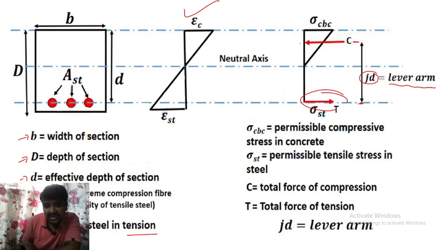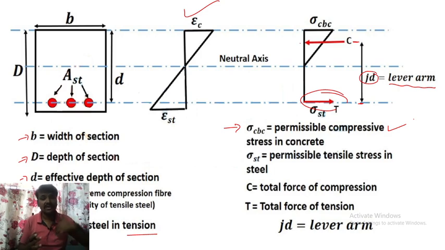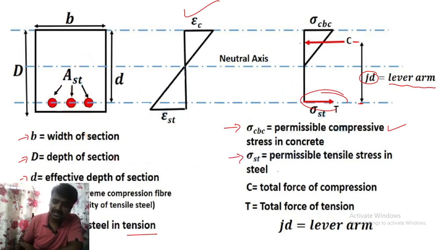And sigma CBC, very important point. So what is sigma CBC? Permissible compressive stress in the concrete. Permissible means the stresses in the concrete should not be increased, or should not be more than this value. And sigma ST is the permissible tensile stress in the steel, that you can see here.